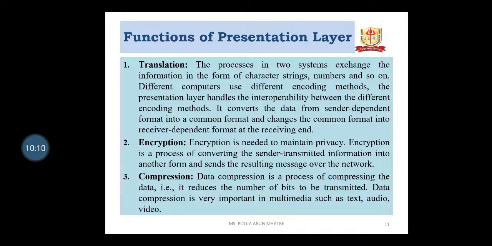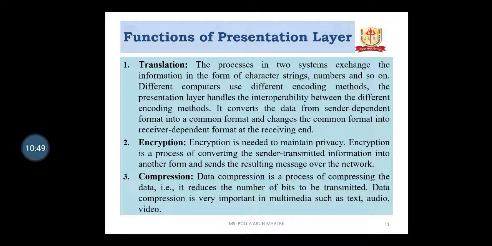The functions of the presentation layer are translation. Translation is the process in which two systems exchange information in the form of characters, strings, numbers and so on. Different computers use different encoding methods. The presentation layer handles the interoperability between the different encoding methods. It converts the data from the sender-dependent format into a common format and changes the common format into the receiver-dependent format at the receiving end.